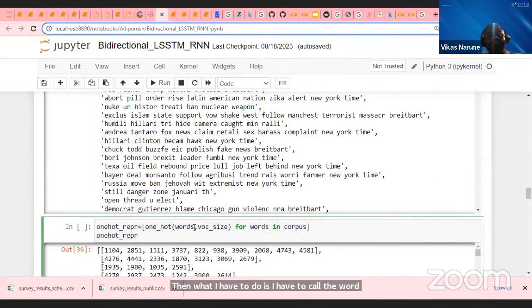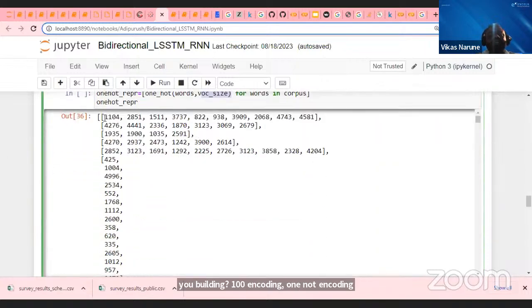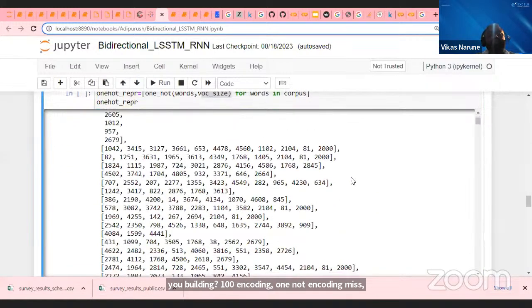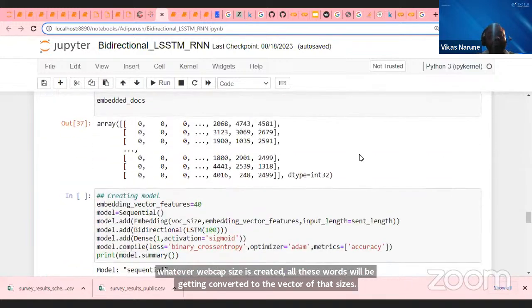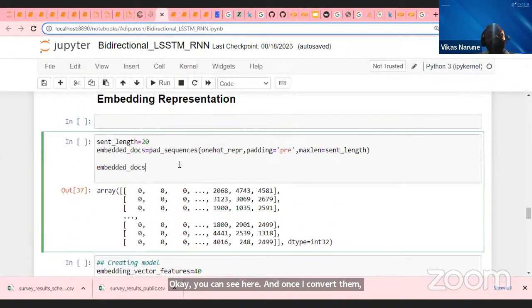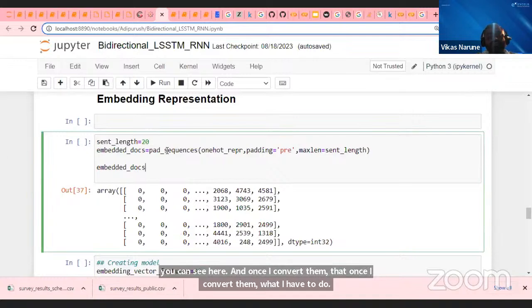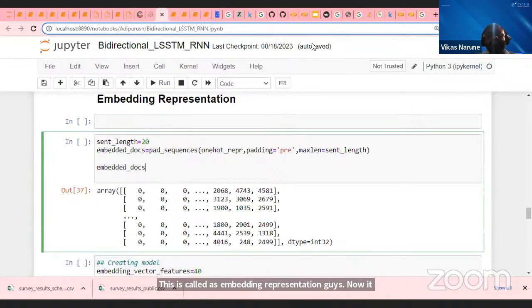One hot encoding means whatever vocab size is created, all these words will be converted to vectors of that size. Okay, you can see here. And once I convert them, this is called the embedding representation, guys. Now it is not the time, but I can simply explain what word representation is, what this embedding layer will do. Let's imagine what will happen. It creates this kind of vector out here.